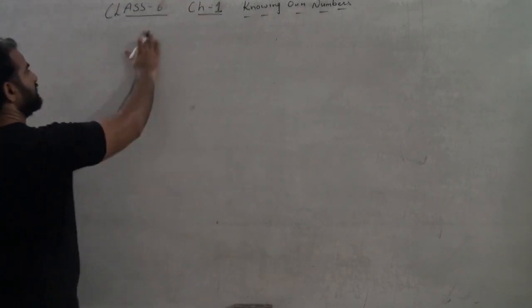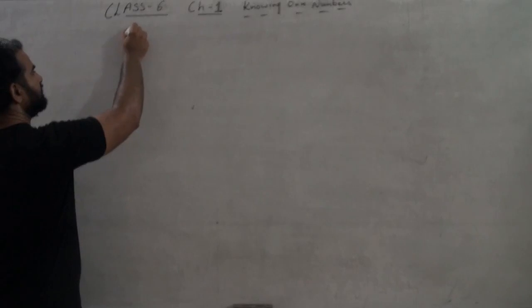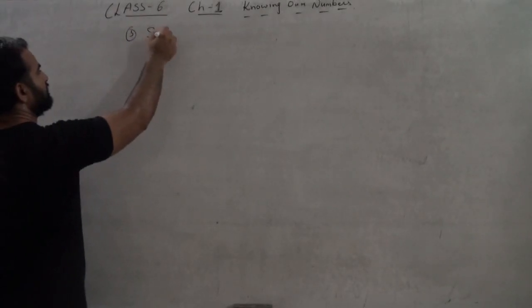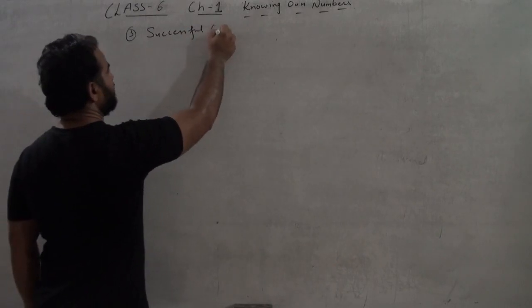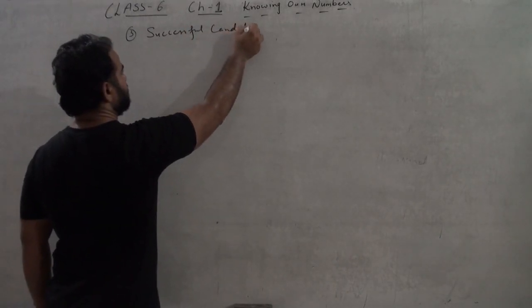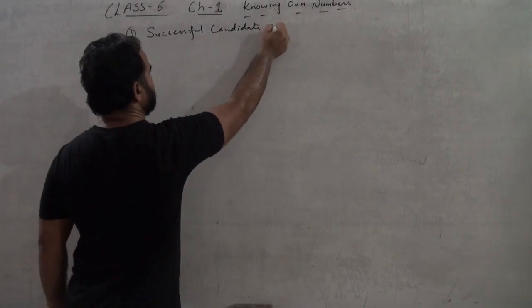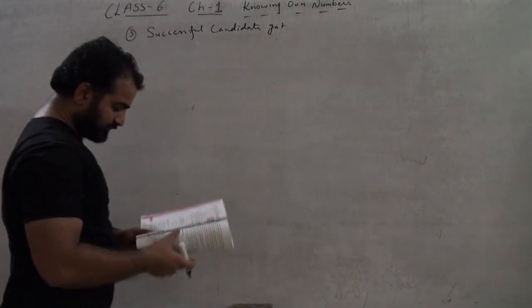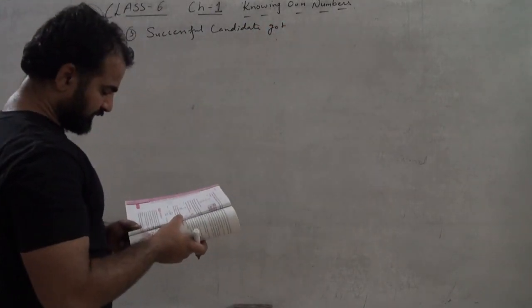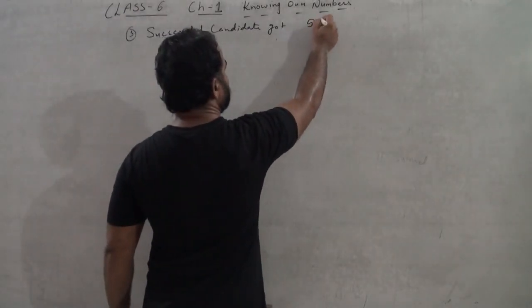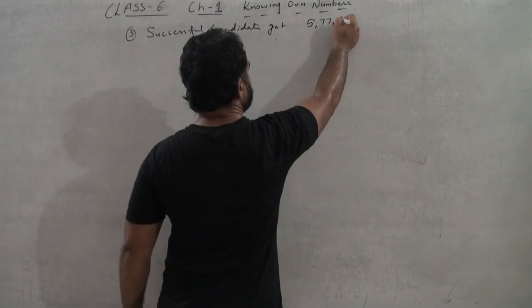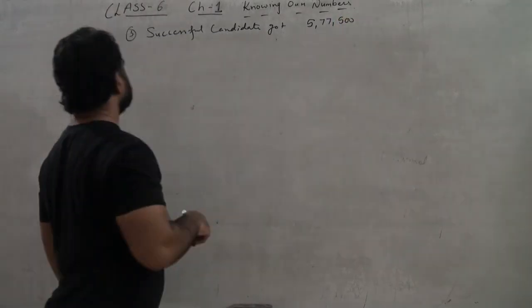So, third. Successful candidate got how much? 5,77,500 votes. Okay.